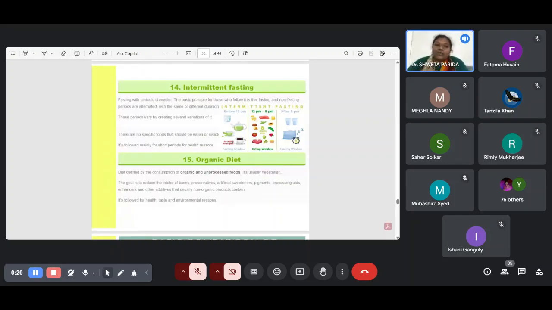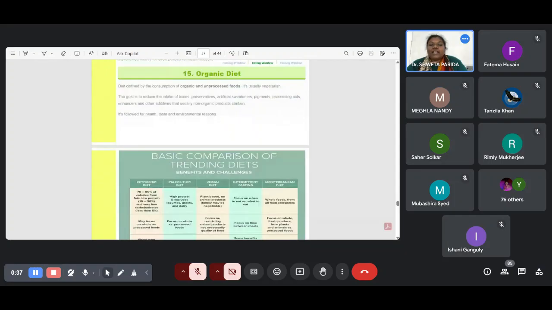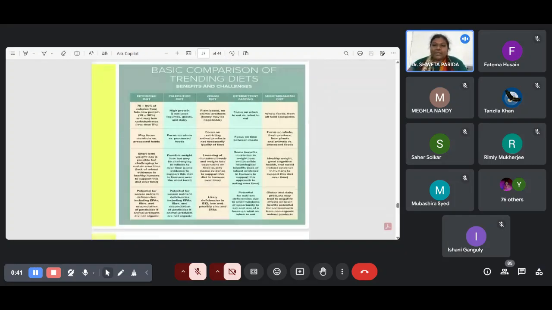Okay, so without any pesticide, without any hormone, without anything, we organically, through your vermicomposting and all, have produced the product and you are consuming it. So that is organic diet. Then here is a comparison between various types of diet. I'm not going into each one individually again, because time is running out.